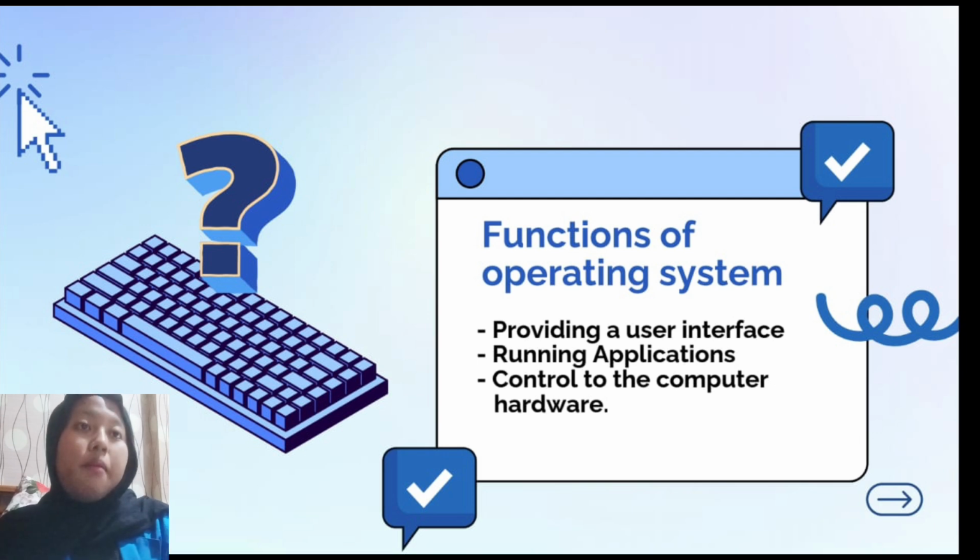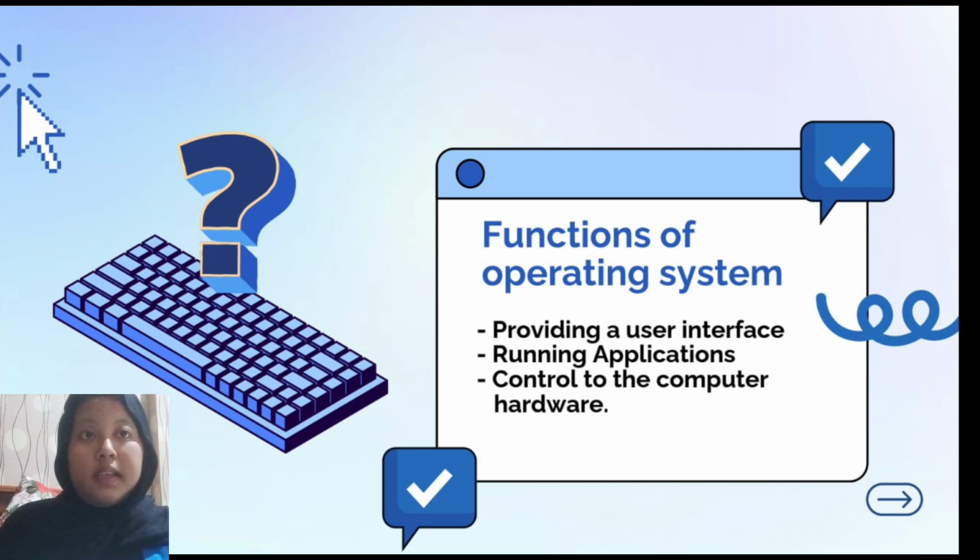Functions of the operating system. The main functions of an operating system include: 1. Providing a user interface, allowing users to interact with the computer either via GUI, or Graphical User Interface, or CLI, which is Command Line Interface. 2.